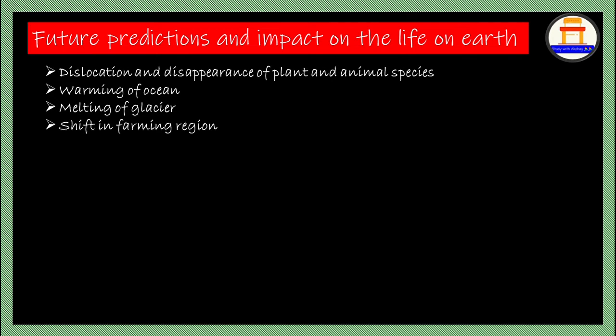Increase in new diseases and heat related deaths. This should actually be reduced. As a result of the greenhouse effect and global warming, diseases will increase. As a result, if the diseases increase, the death rate also increases. So heat related death here refers to heart attack, all those things. Okay, instead of heat, you can even write heart related deaths also.